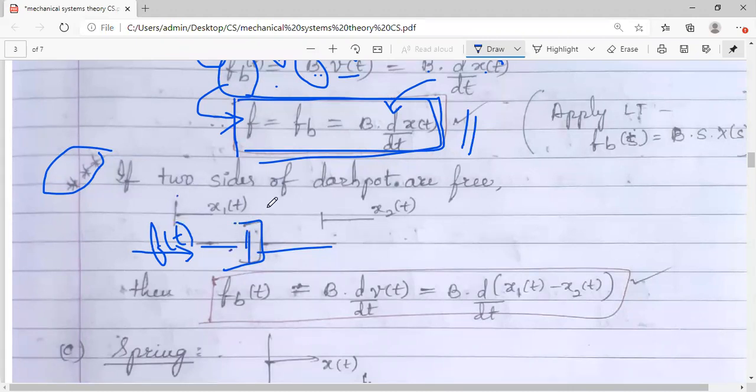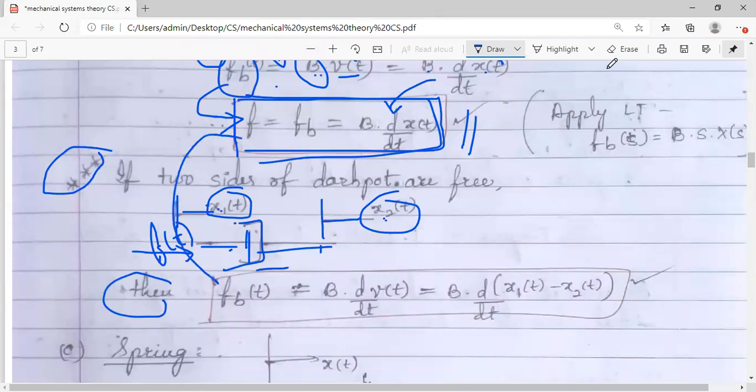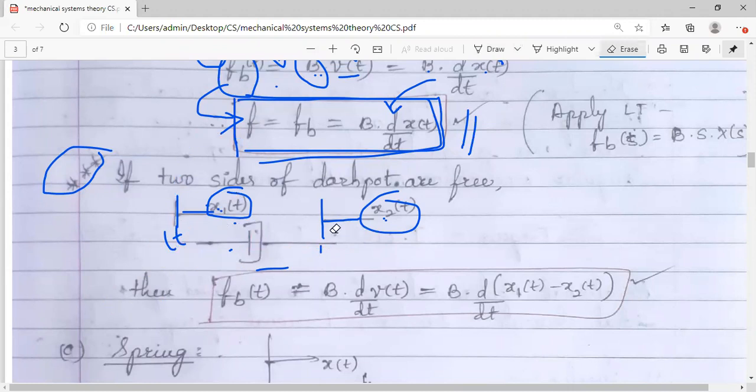So both ends are free here, and I have to take two positions now. This end also moves and this end also moves. The movement is along the force direction only, x1 and x2. So x1 of t and x2 of t are the displacements. Hence, what changes do I have to make in this equation? Let me show you the comparison. This equation can be changed like this.